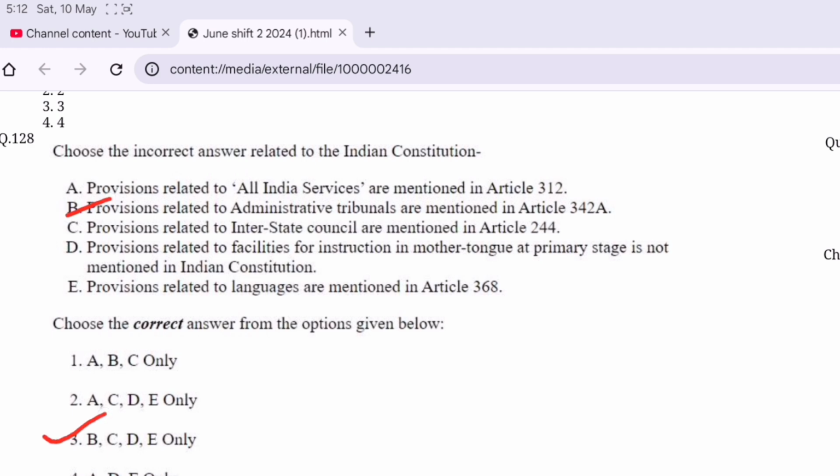B, C, D and E. B. Provision related to administrative tribunal are mentioned in Article 342A. Provisions related to interstate council are mentioned in Article 244. Provision related to facilitate for instruction in mother tongue at primary stage is not mentioned in the Indian Constitution, and provisions related to the languages are mentioned in Article 368.